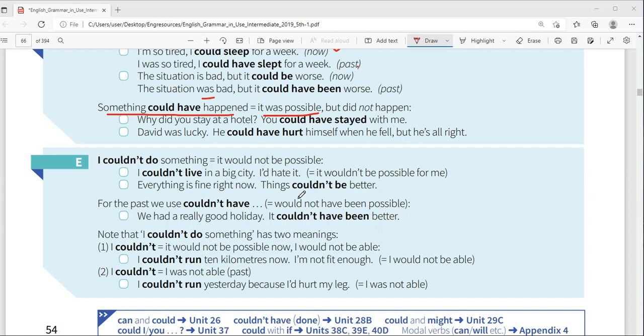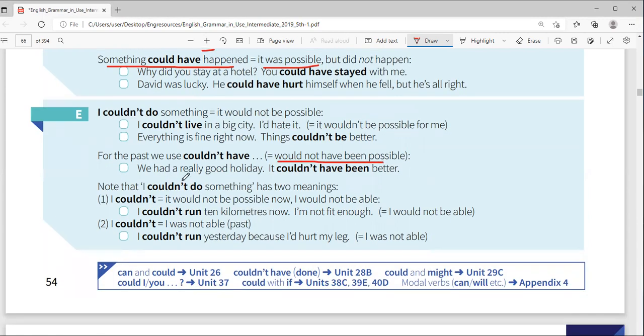That means it was not going to be possible even if you had told me that. Why? Because I was away. So I couldn't have come. So for the past tense, we use couldn't have. That means would not have been possible. For example, we had a really good holiday. It couldn't have been better. So that's the negative. The present is I couldn't do. Past tense, I couldn't have done.